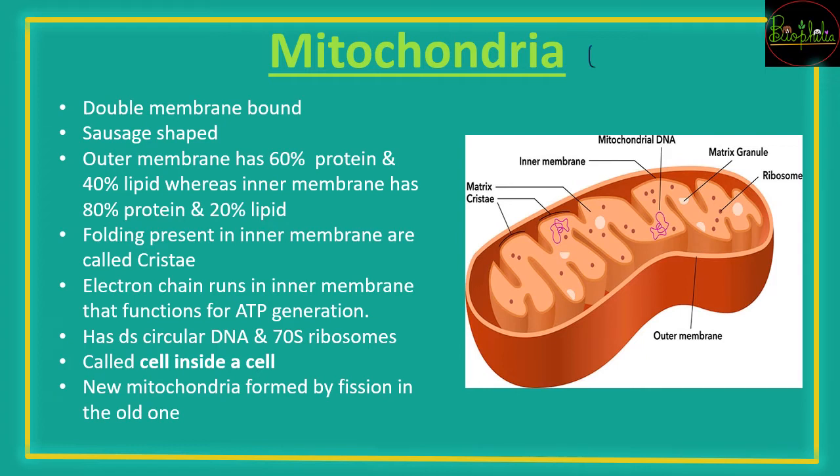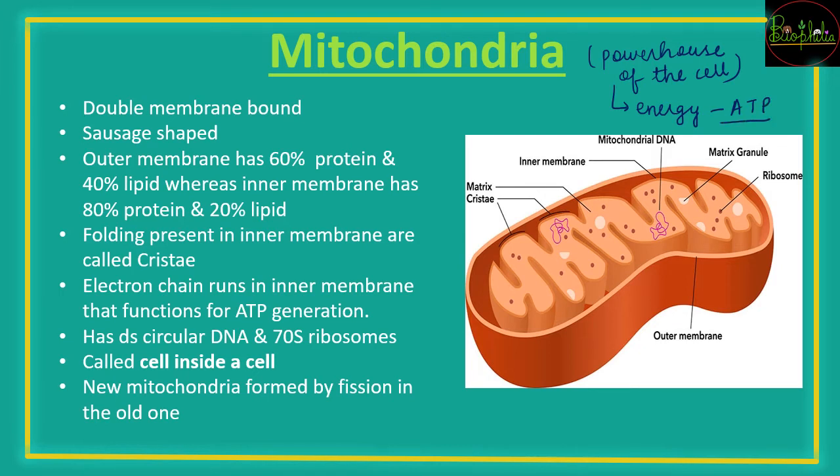Next is the mitochondria. It is also called the powerhouse of the cell. Why is it called the powerhouse of the cell? The reason is the production of energy. It produces energy in the form of ATP, that is adenosine triphosphate.